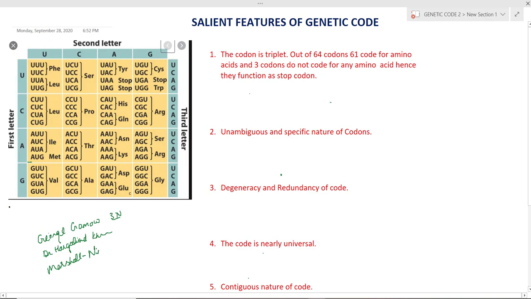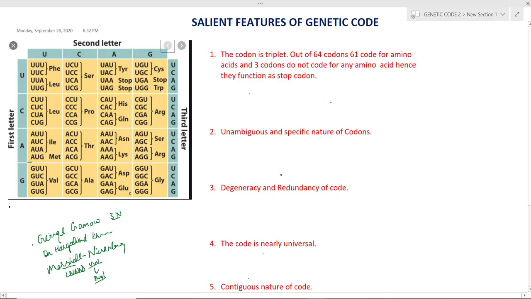Actually, he cracked the code through an experiment, and he proved that for coding one amino acid, triplets of nucleotides are required. He used mRNA of poly-U sequence, which codes for only one protein that is made up of phenylalanine. So Marshall Nirenberg cracked the code.